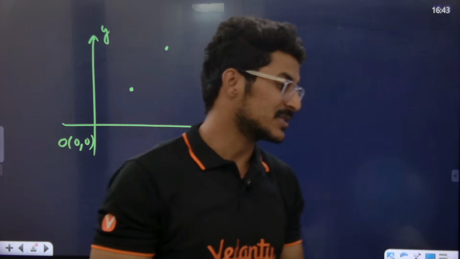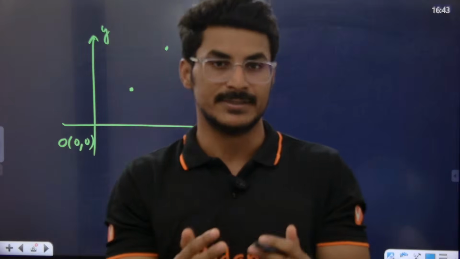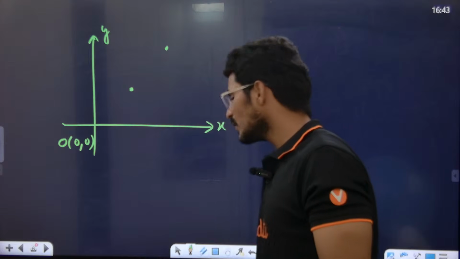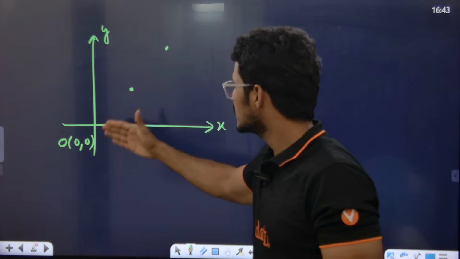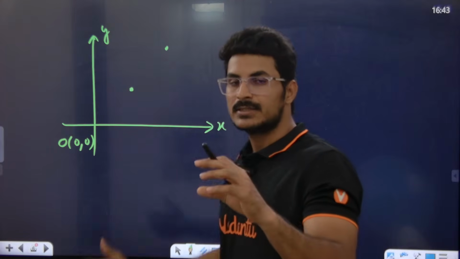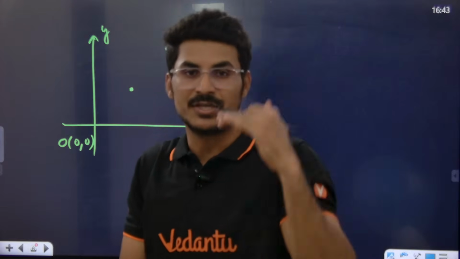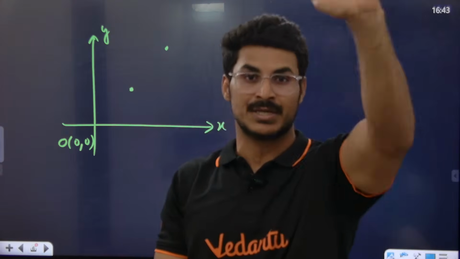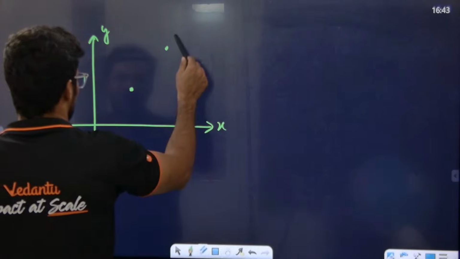I'm just giving you an overview of what kind of questions they ask. Shifting of origin basically means that when you shift the origin to some other point, a point given in the question will be shifted to some other place. At what place will it be shifted? That is our target.